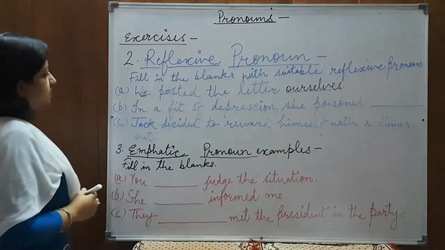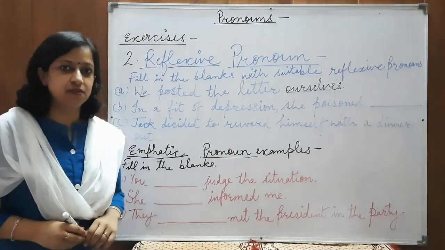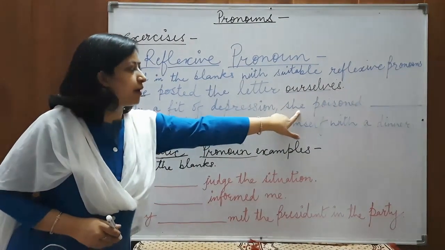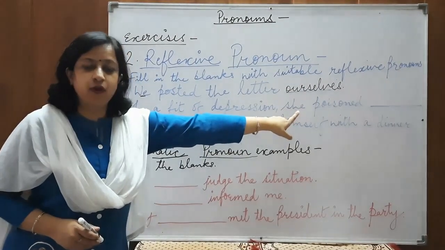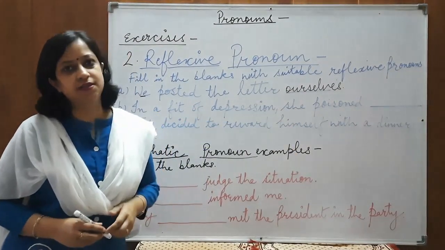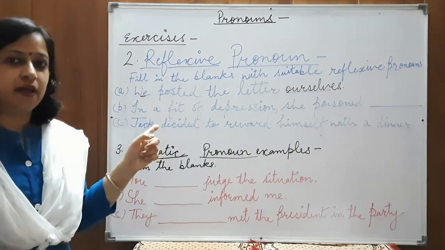Okay. The second sentence, in a fit of depression, she poisoned. Now, in this sentence, we are talking about she. So, for she, the reflexive pronoun that will be used should be herself. Herself is a singular case, so it will be S-E-L-F.